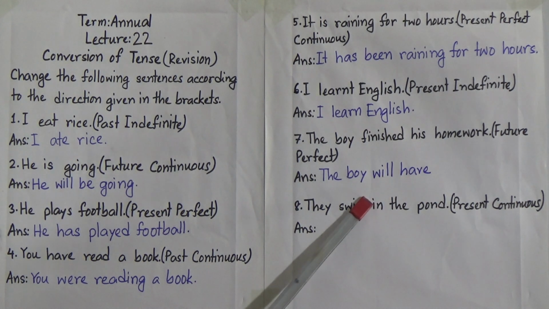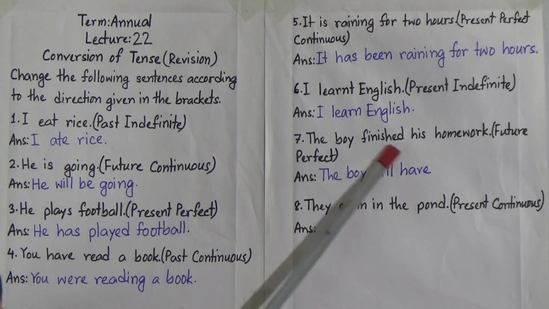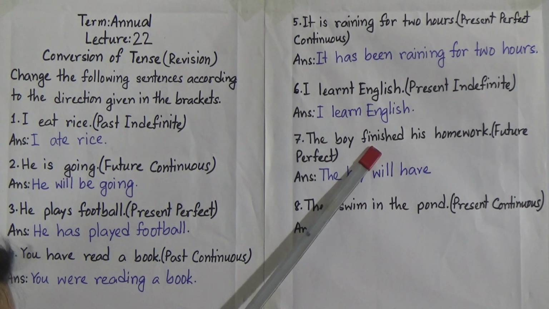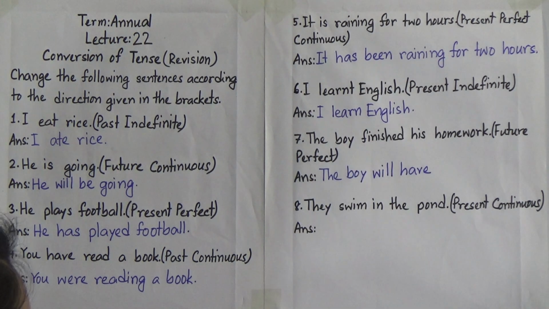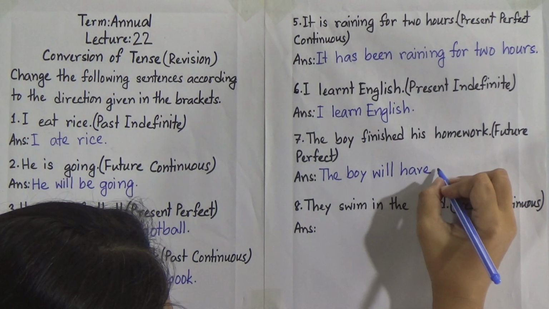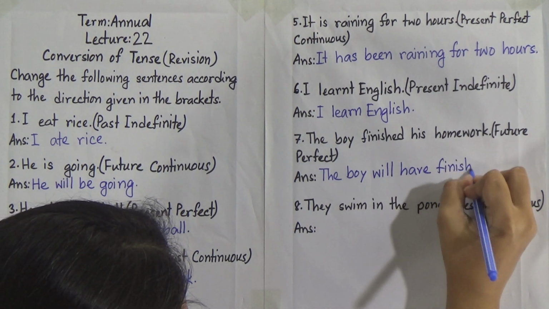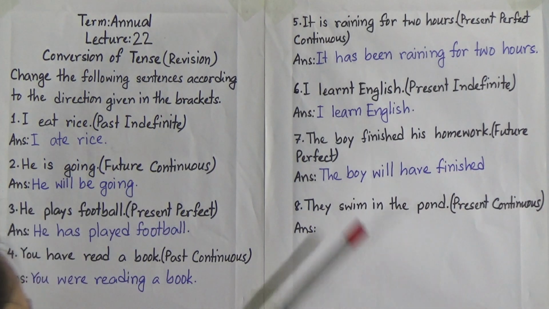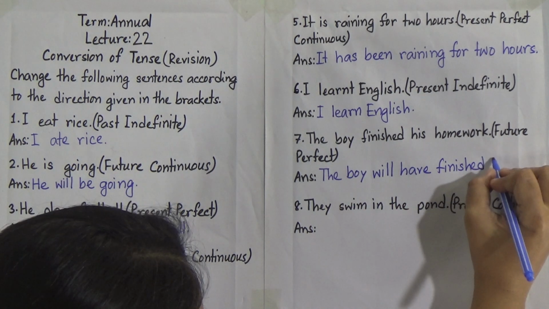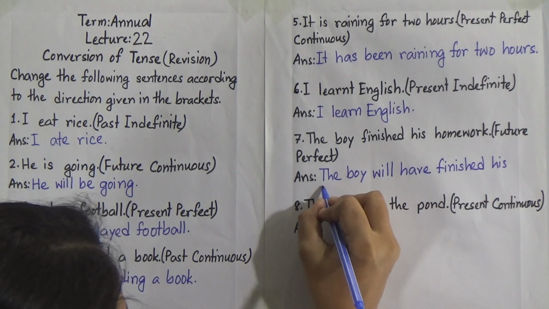Now the past participle form of the verb finish is finished. That means the past form and the past participle form are same. So it will be finished. The boy will have finished. Now the rest of the sentence, his homework.